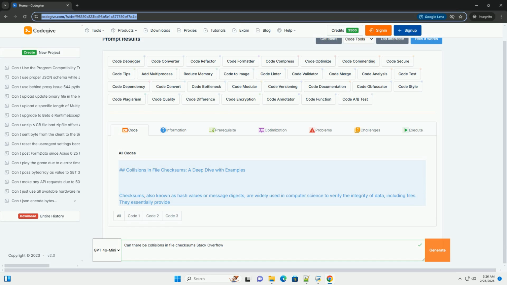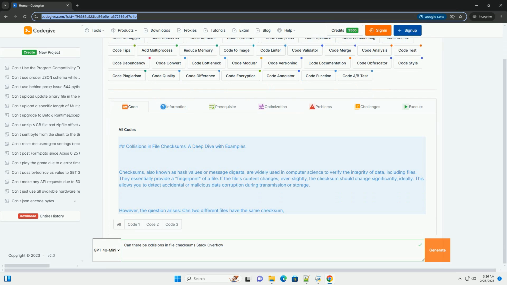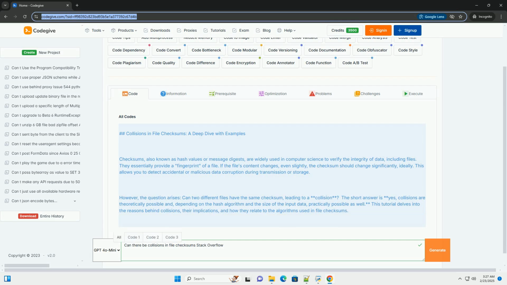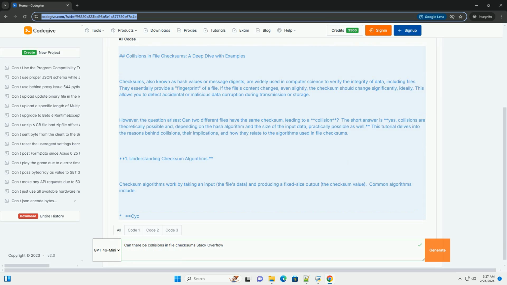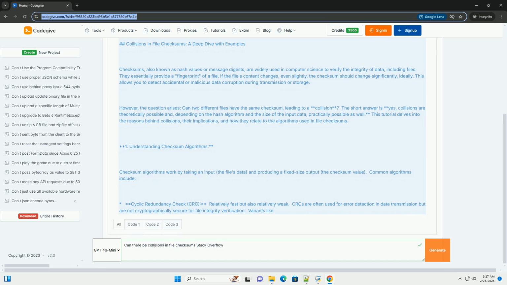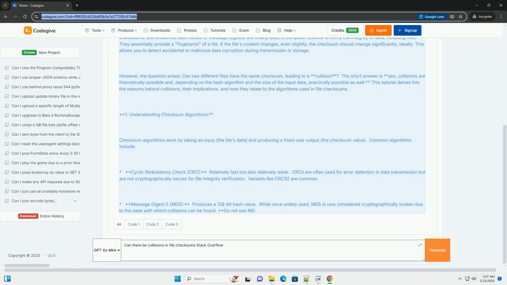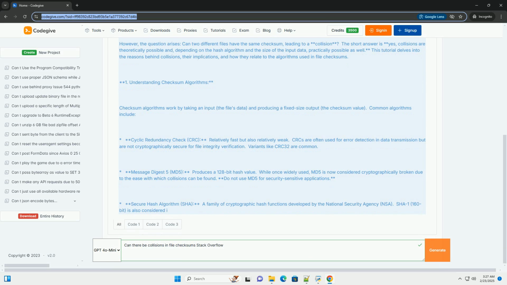Collisions in file checksums, a deep dive with examples. Checksums, also known as hash values or message digests, are widely used in computer science to verify the integrity of data, including files. They essentially provide a fingerprint of a file. If the file's content changes, even slightly, the checksum should change significantly, ideally. This allows you to detect accidental or malicious data corruption during transmission or storage.